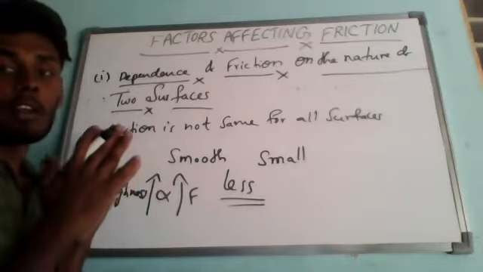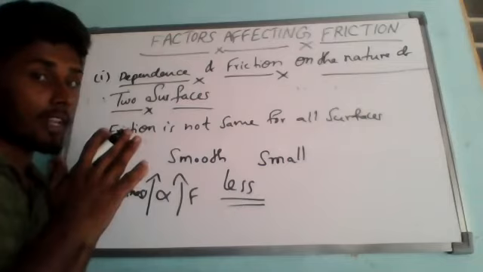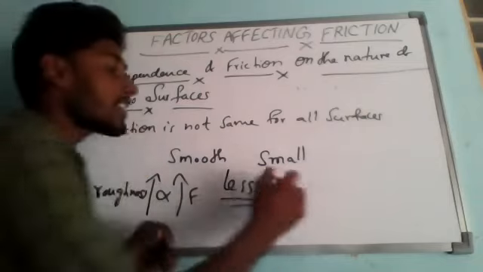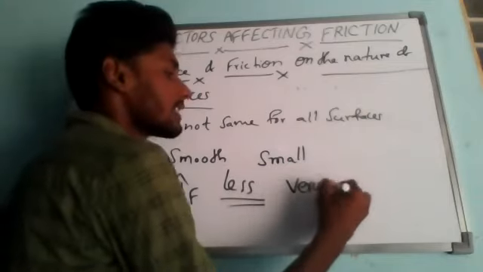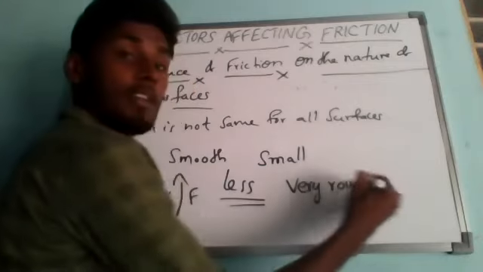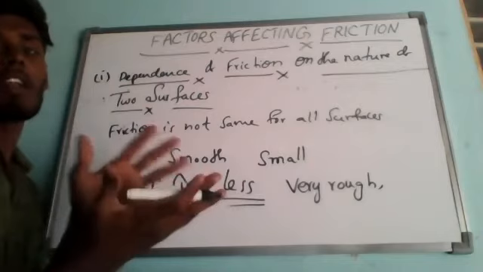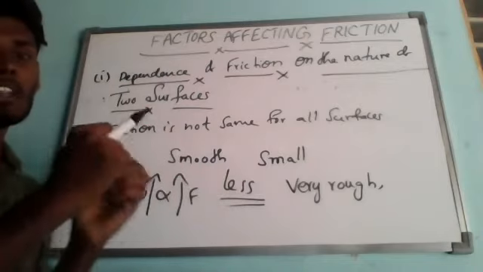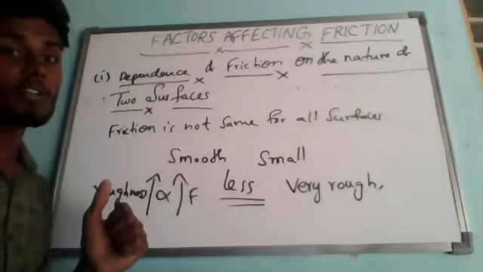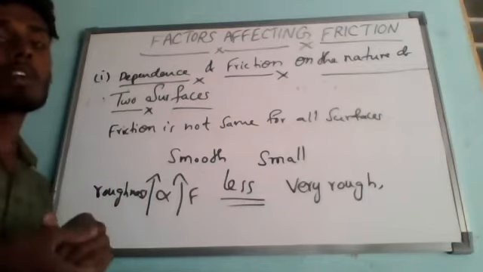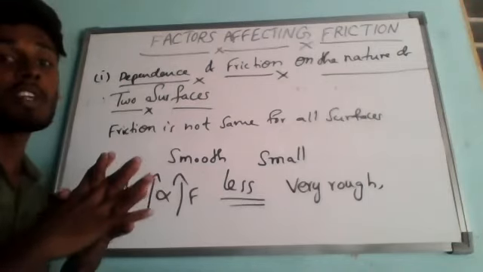When the two surfaces in contact are very rough, the friction between them will be very large, because the interlocking of very rough surfaces is too much. So their frictional force is very, very high.